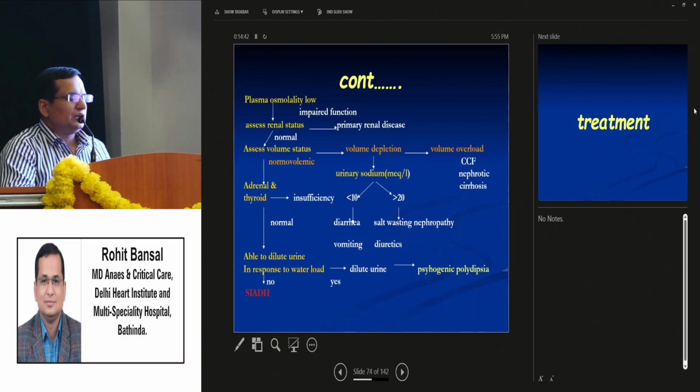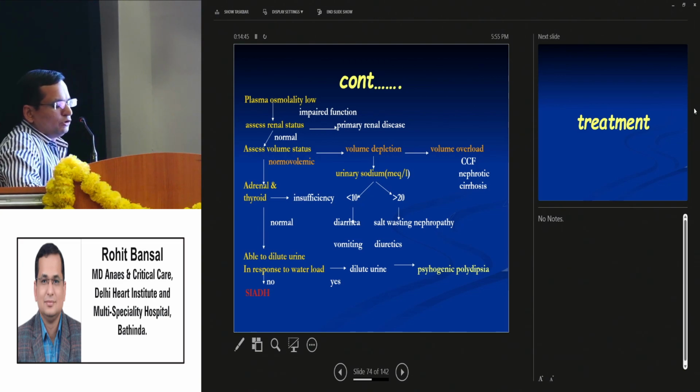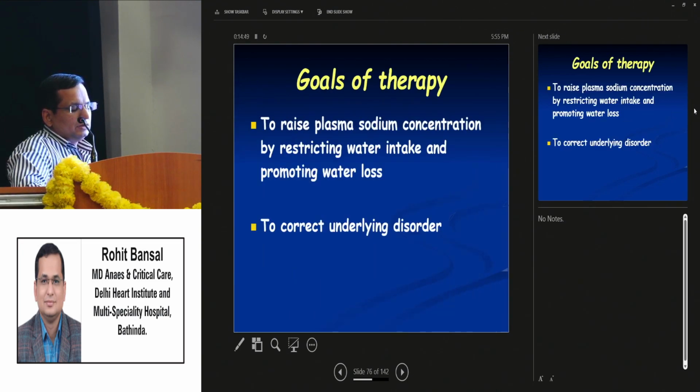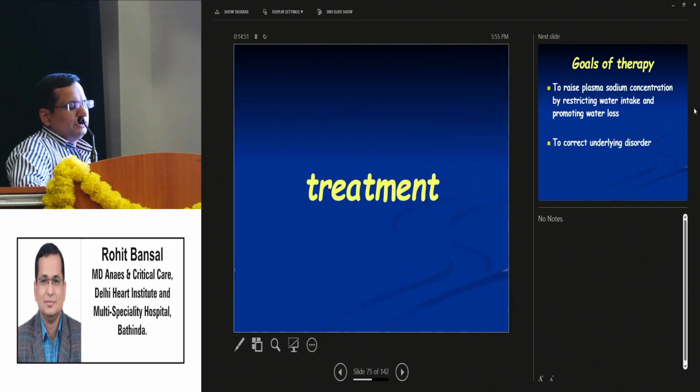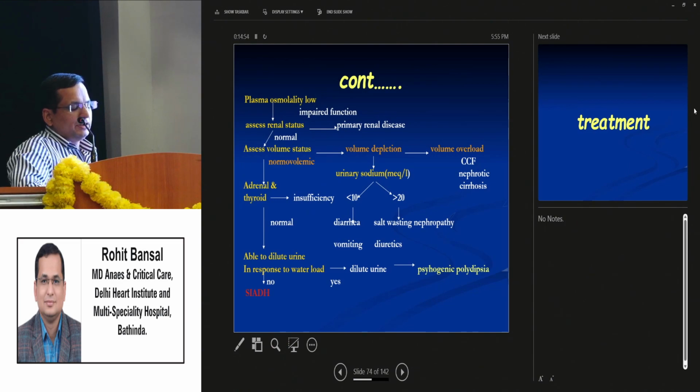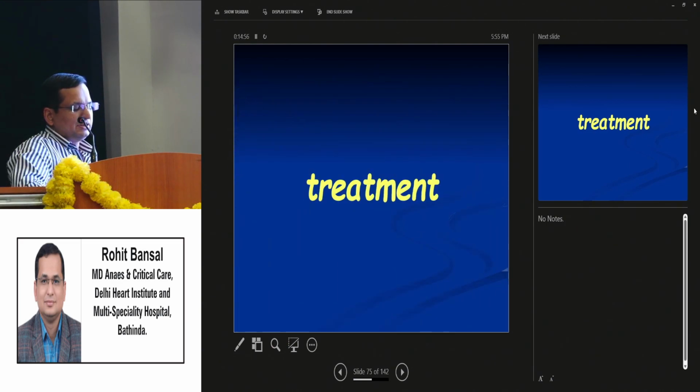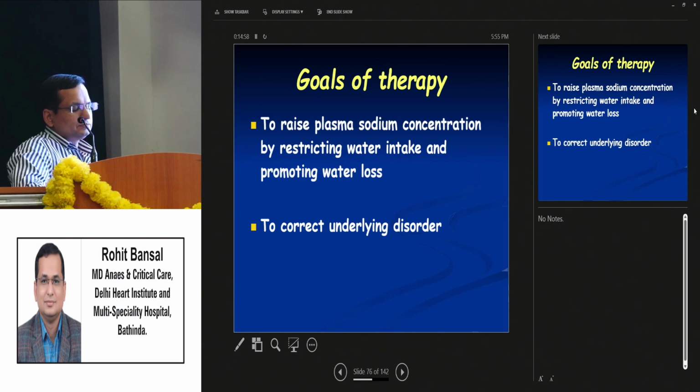There is a whole chart on how to find out the cause of hyponatremia. If we go into the details of this, it will be a long topic, so I will omit it. I will be coming to the treatment part.